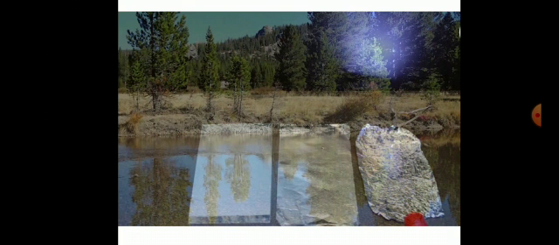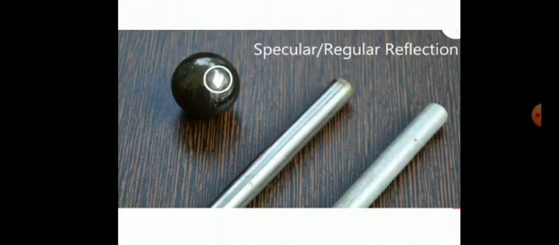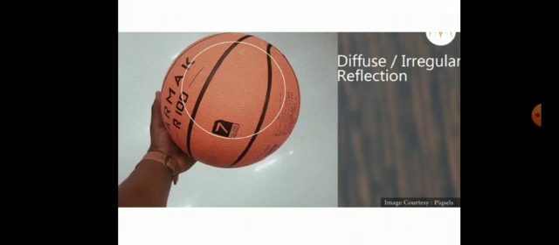So children, have you got the clear cut difference between regular reflection of light and irregular reflection of light? This metal ball has a smooth polished surface, so it is an example of regular or specular reflection. And the reflection coming out from the basketball is irregular reflection, because the surface of the basketball is not smooth. It has an irregular surface.